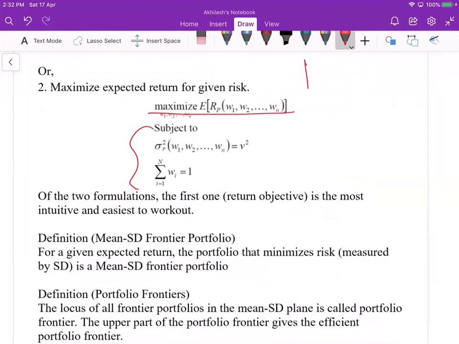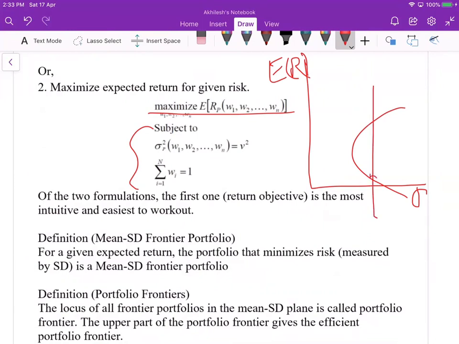The idea is that this is the portfolio we have. Here is the risk, here is the return of the portfolio. For the given risk, we maximize the expected return. This is the expected return. For the risk that is given, we do not choose from here, we have to choose from here, and that's why we have to maximize